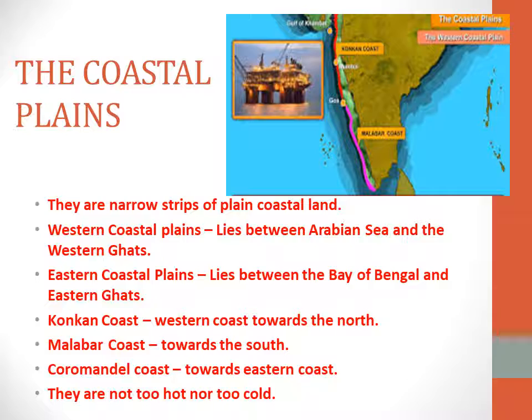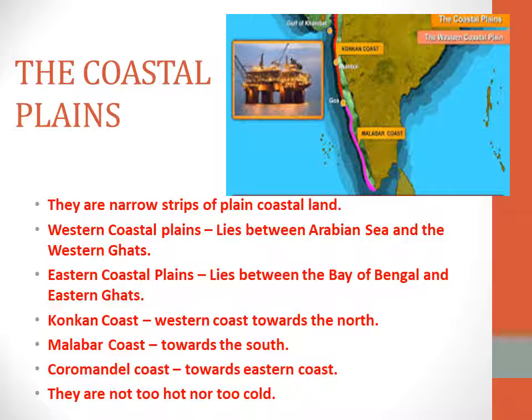The western coast towards the north is called Konkan Coast. And the coast on the eastern side is called Coromandel Coast. So what is a coast?